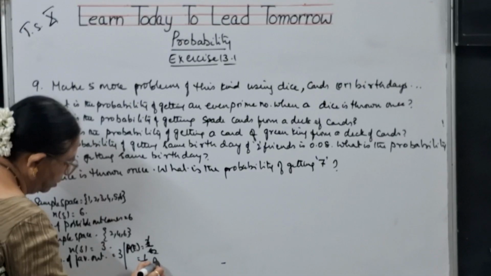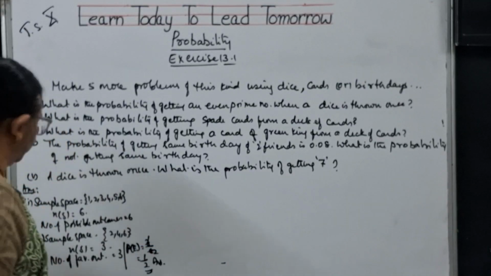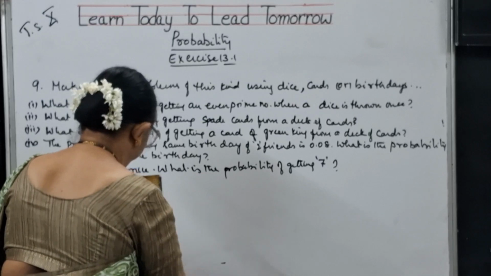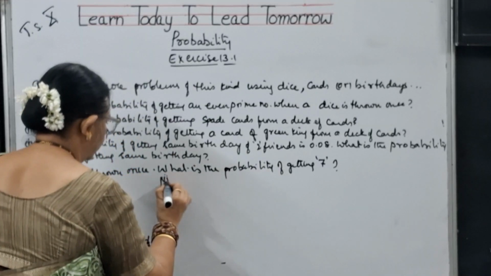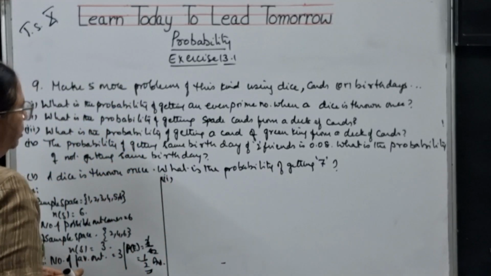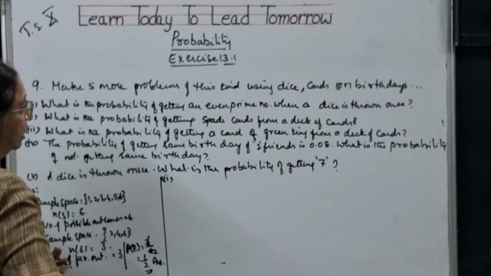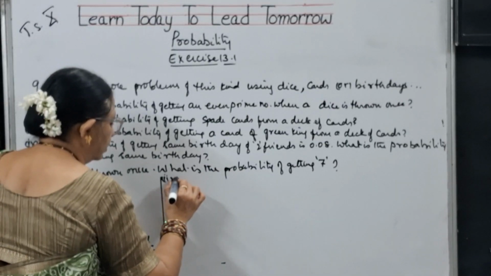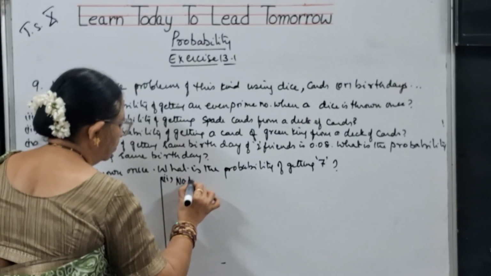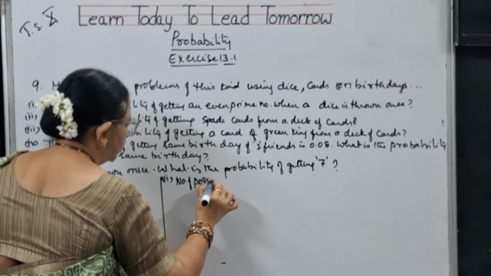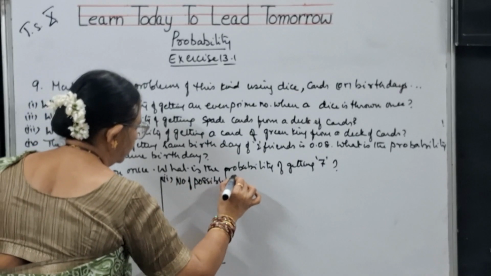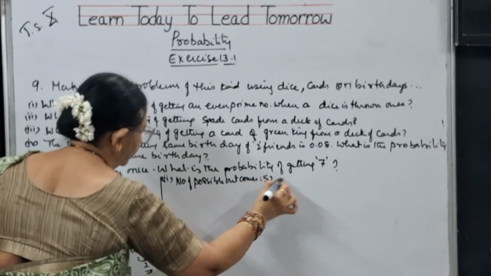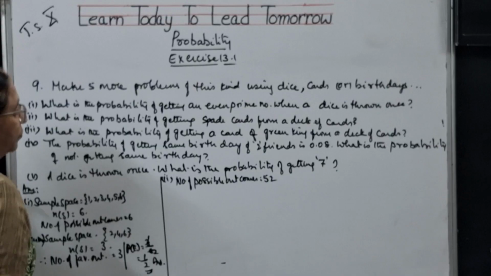This is the answer for the first bit that we have discussed, children. Now for the second bit, what is the probability of getting a spade from a deck of cards? So the number of possible outcomes is 52, because n of S is 52.